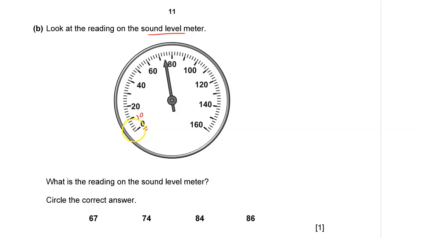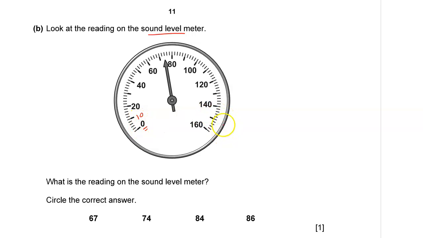Count the number of divisions between 0 and 10. So it is going to be 1, 2, 3, 4, 5. So each division is 2, because from 0 to 10 we have 5 divisions.